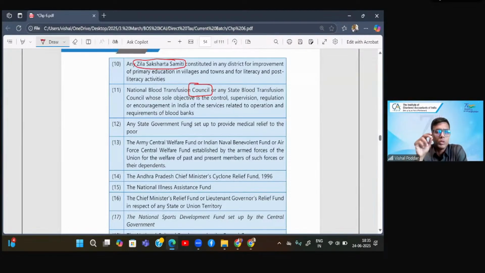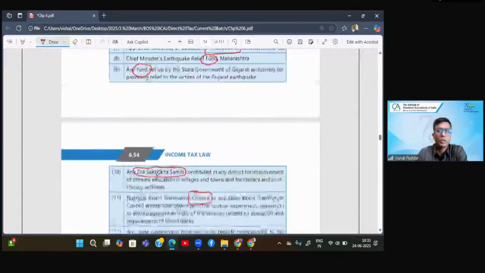So these are the exceptions where instead of funds, they have covered institutions. But other than this, the entire list is of funds. So it is easy to remember wherever in the exam problem the name given is fund, you should remember that it is without any limit. Only exception is these different institutions.